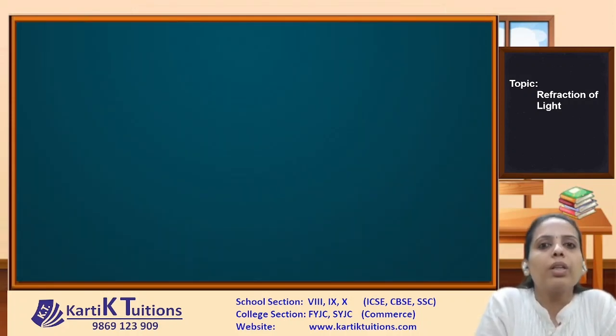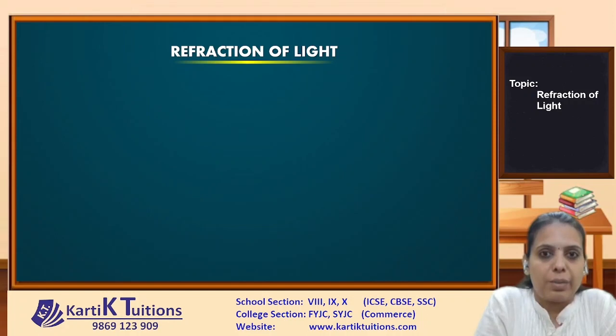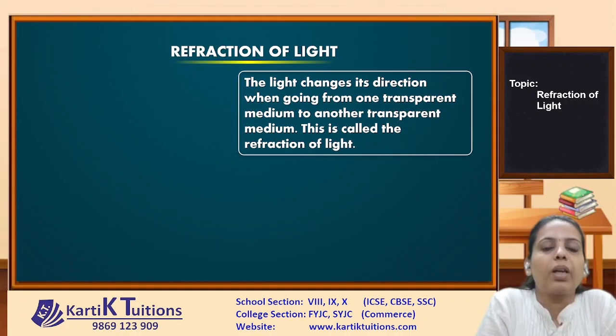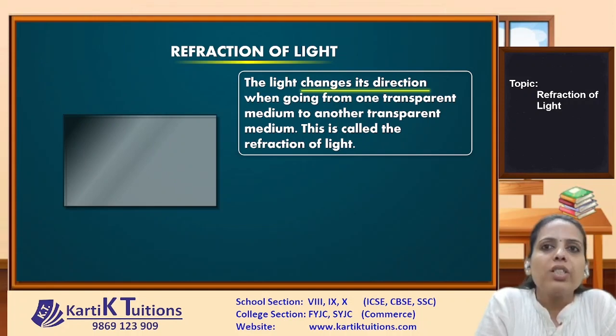Today what we'll be looking into is refraction of light. As we have seen, reflection of light occurs for an opaque surface, but refraction of light will occur for a transparent medium. That is, when light is passing from one transparent medium to another transparent medium, it changes its direction. That change in its direction is called refraction of light. Now, in this case, let us consider a glass slab named ABCD.